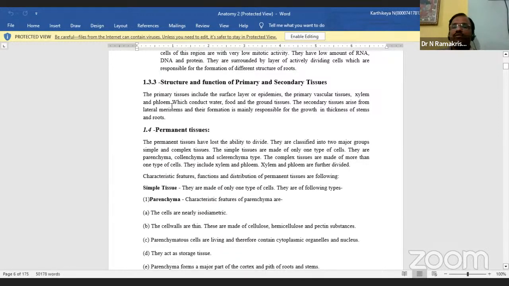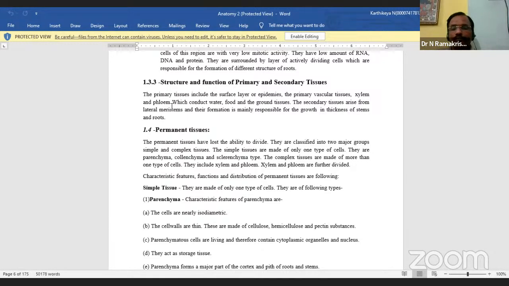Before going on, generally there are tissue systems, and the tissue systems are three types: first, the epidermal tissue system; second, the cortex tissue system; and third, the vascular tissue system. In these three sections you see the permanent tissues. Permanent means they do not undergo any further divisions, so we call them permanent tissues.